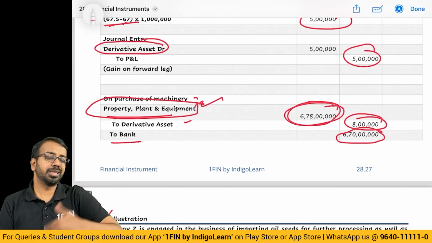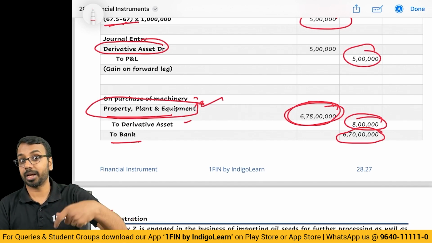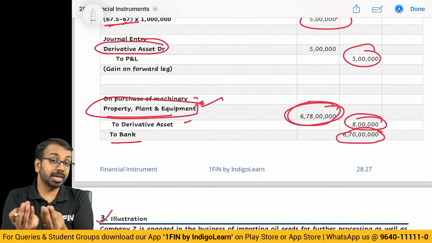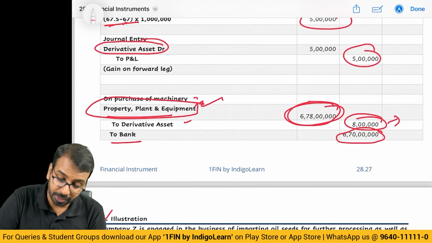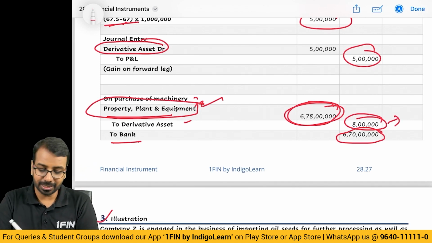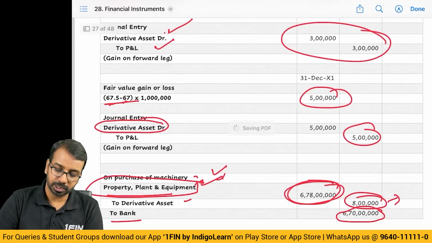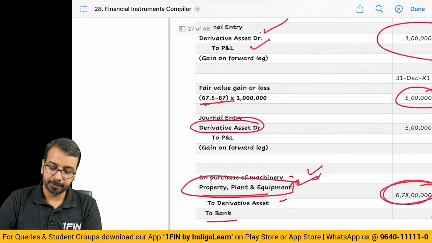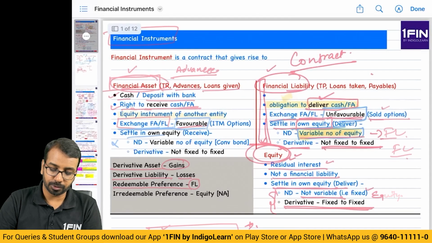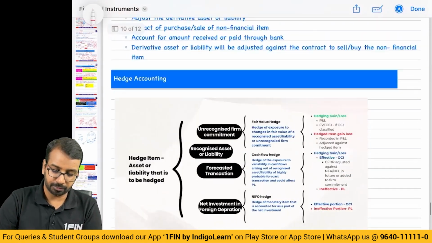Now, if you remember, in hedge accounting also there is a forecasted cash flow. And whatever is the gain or loss on the derivative is added when you purchase a capital asset. The same treatment is given here. Alright, so that is one more thing you have to keep in mind. Please practice this, it is a very important question from an examination point of view. I have given you the steps there. You can have a look at it subsequently.